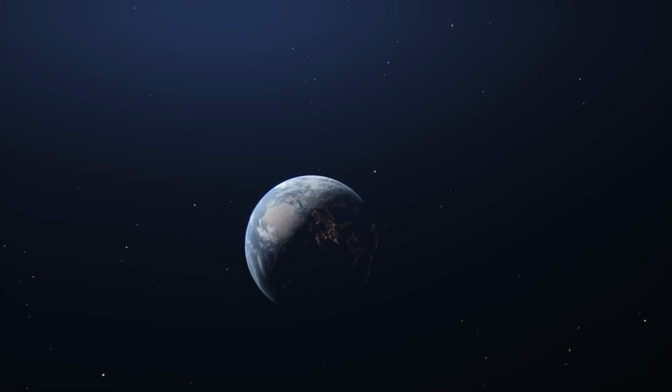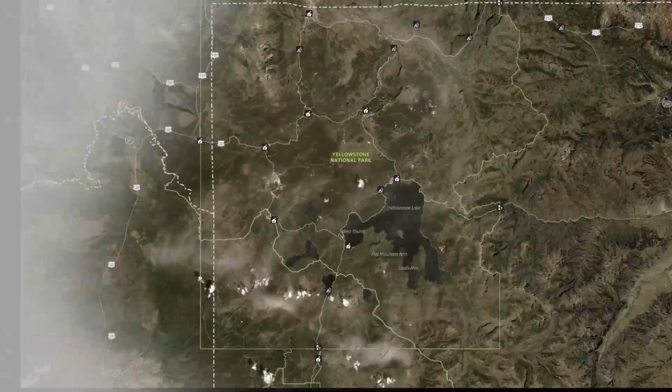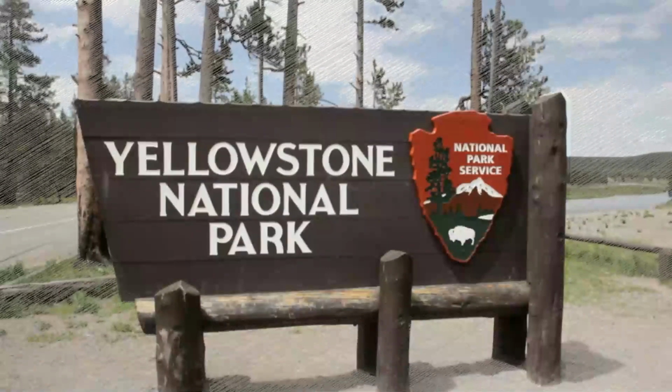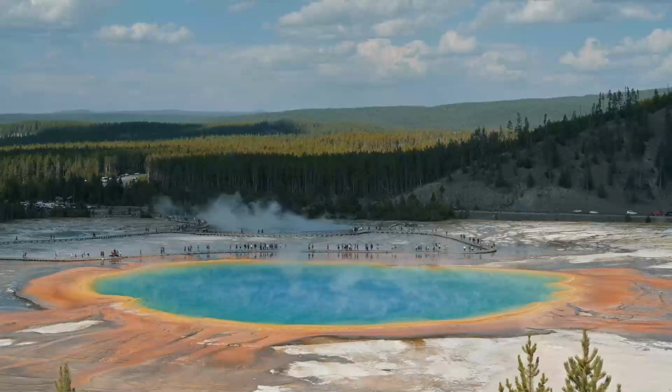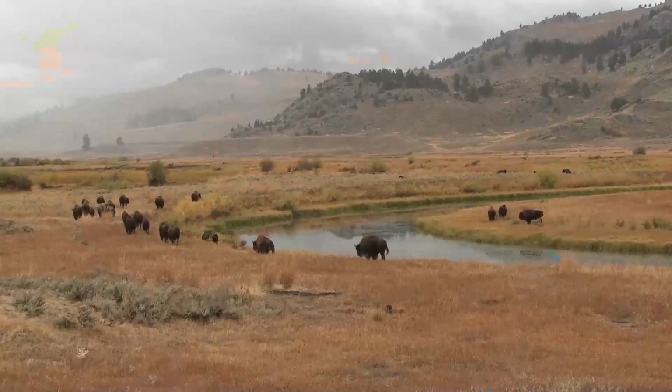Nestled in the heart of the United States is a natural wonder, Yellowstone National Park. The park is a natural wonder with stunning views and diverse plant and animal life. It wasn't always this way, though. Learn how 15 wolves changed Yellowstone Park in ways we never predicted.